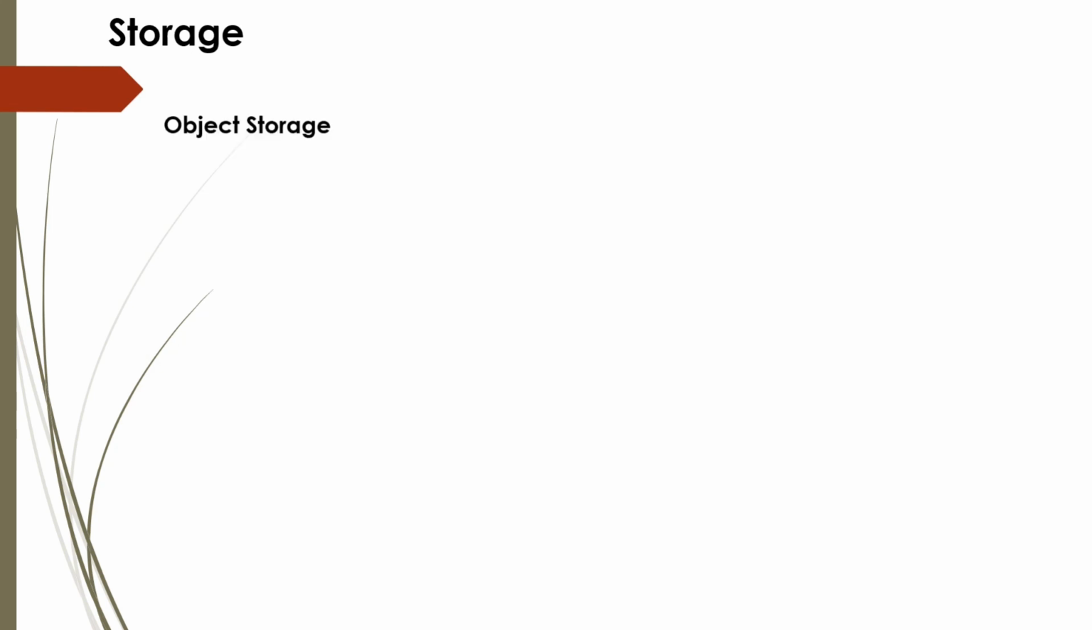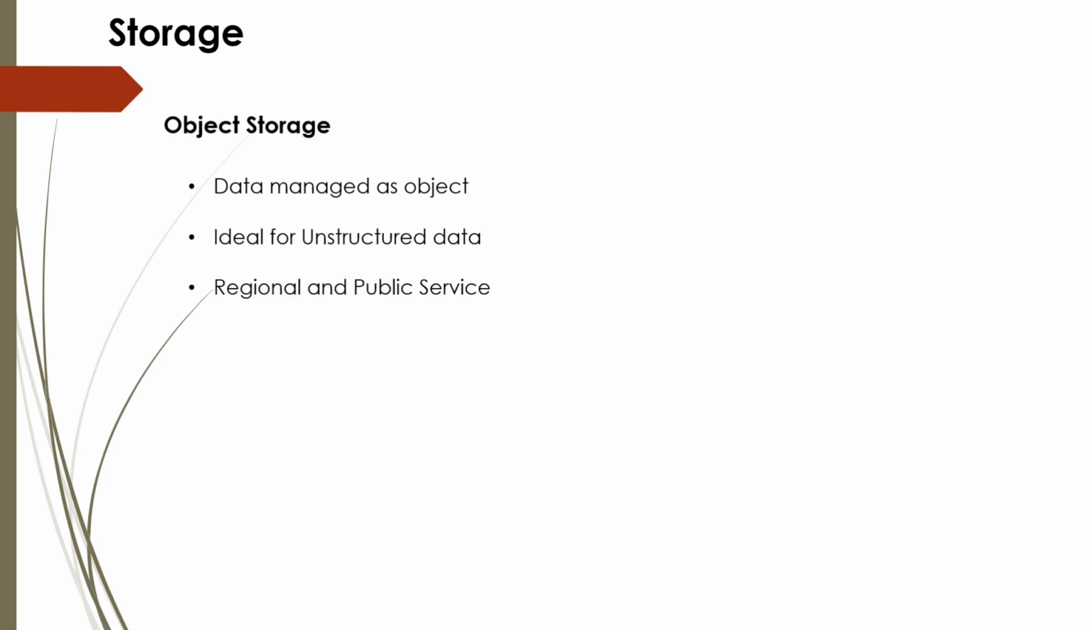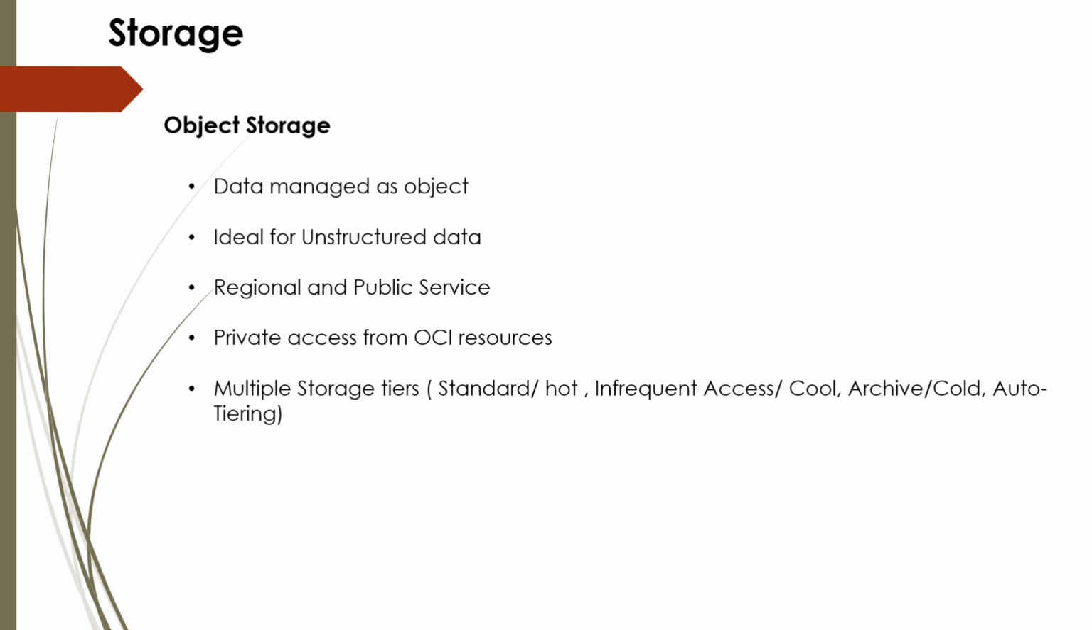Now come to object storage. In object storage, data is managed as an object. It is ideal for unstructured data. Object storage is a regional and public service. Although object storage is a public service, you can access it from your private resources within OCI. There are multiple storage tiers available for object storage, like standard or hot tier, infrequent access or cold tier, archive or cold tier, and the last option is auto tiering.